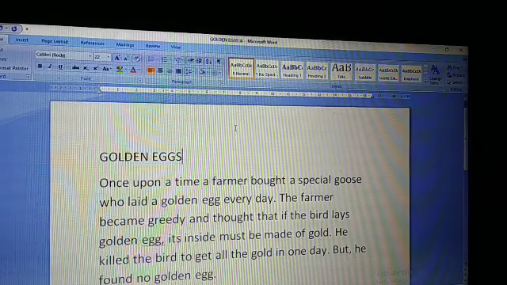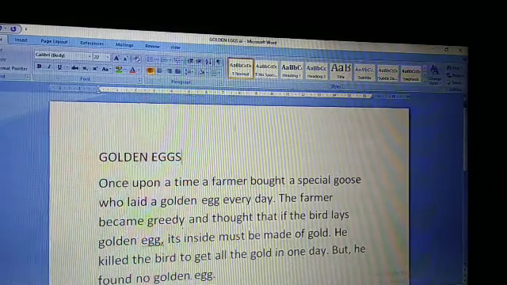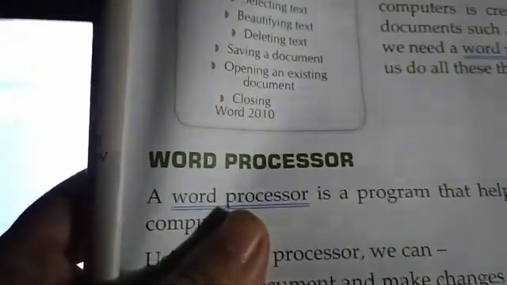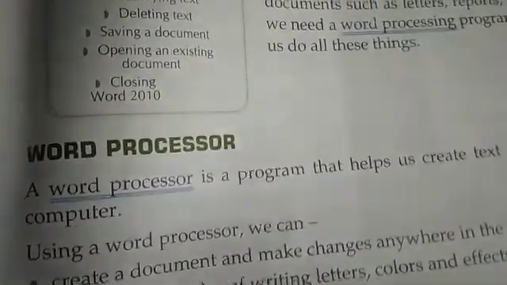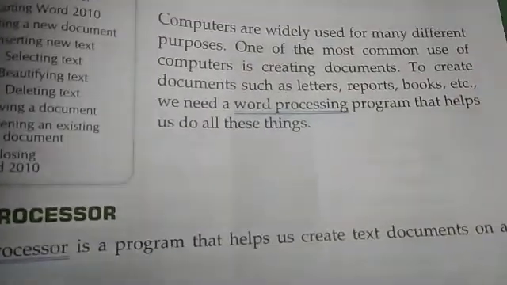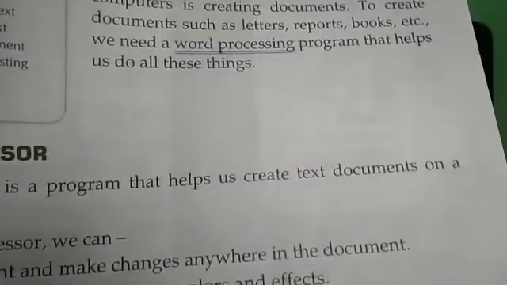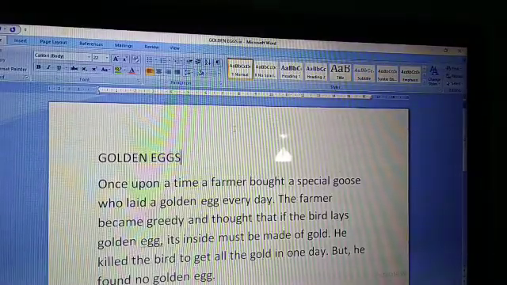Okay. Now, you see, children, MS Word is also called word processing software. Here it is written in your book. Word processor. Word processing program, isn't it? A word processor is a program that helps to create text documents on a computer. Okay. So MS Word is a word processor software. Clear?